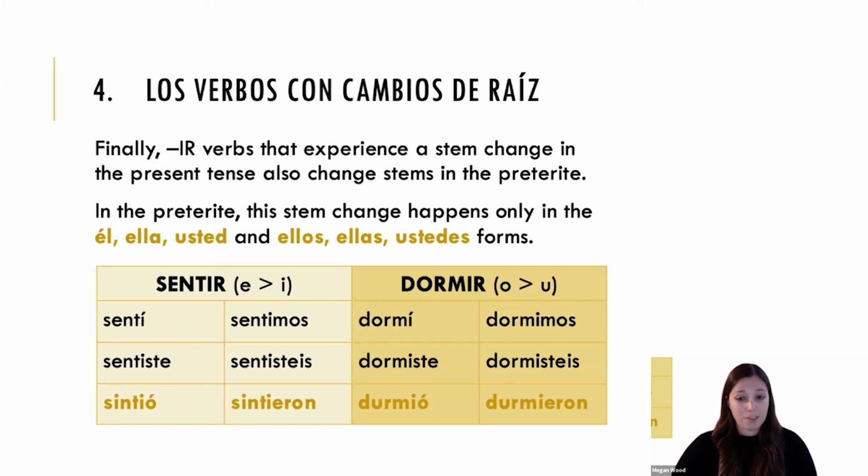Now, I've mentioned a few times in this video that in a lot of these special rules, we don't see a written accent. But with these stem changing verbs, our accentuation rules are the same as they were with the regular verbs. So as we see, we have an accent on the first person singular form, the third person singular form as well.